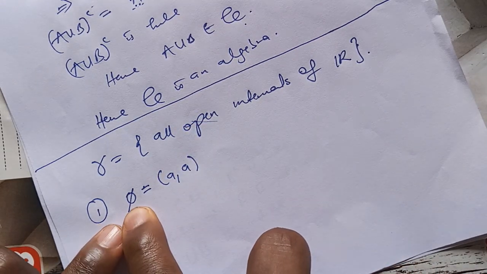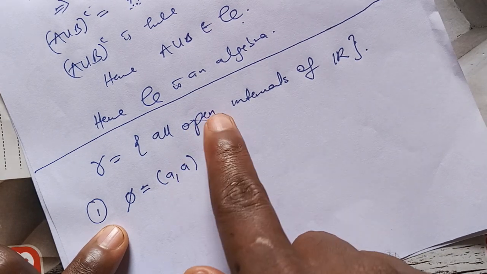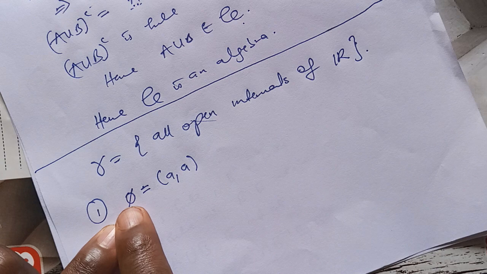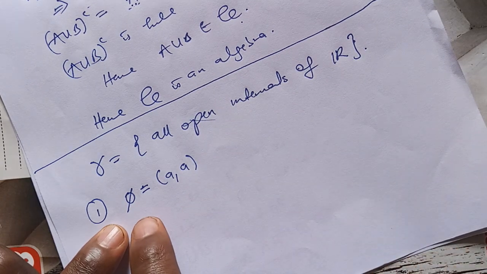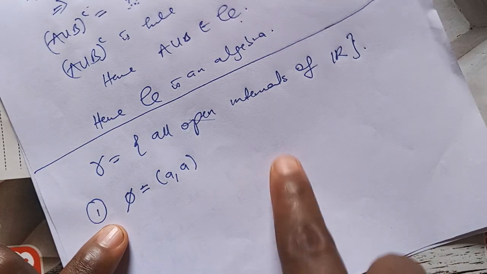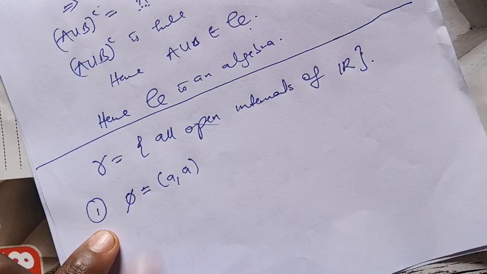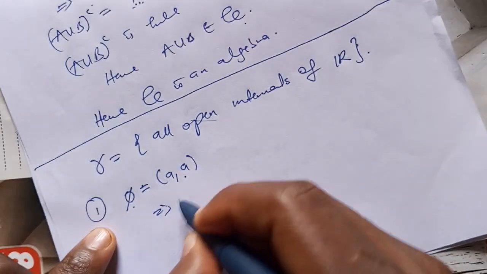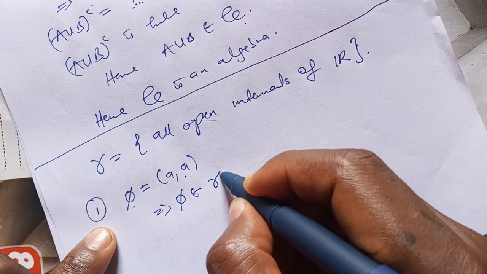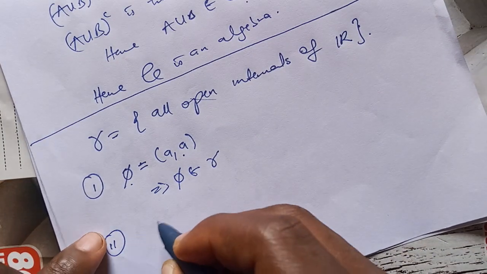So if we can show that the empty set can be written as an open interval, then the empty set is in this. Then if we pick a set here and its complement is an open interval, then that set is also inside this. So the empty set can be written as this, which implies that the empty set is in gamma.